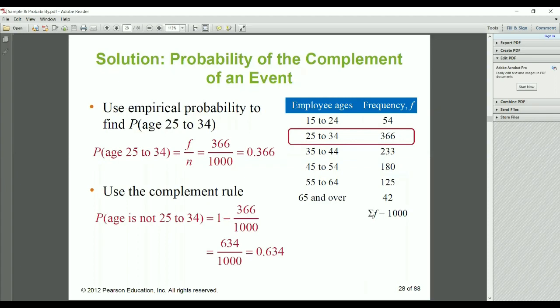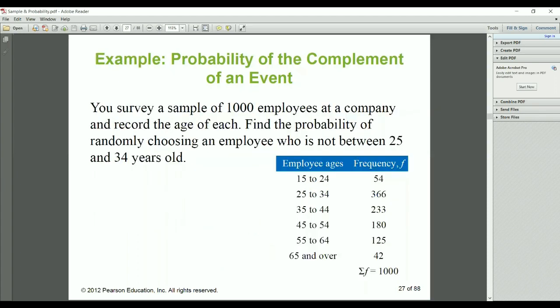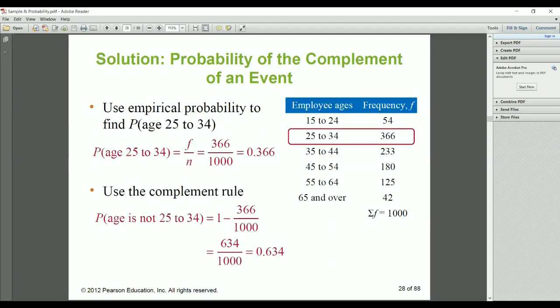So the age group 25 to 34, the frequency is 366. We first have to check who is in that group, that is 0.366.